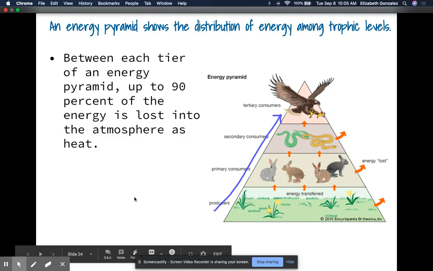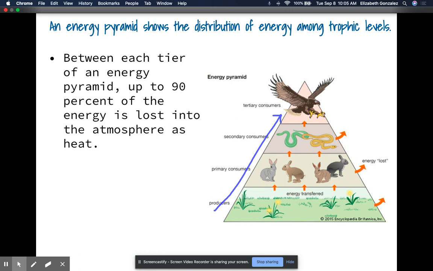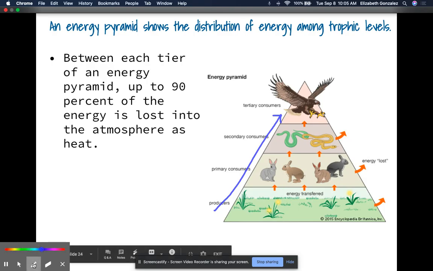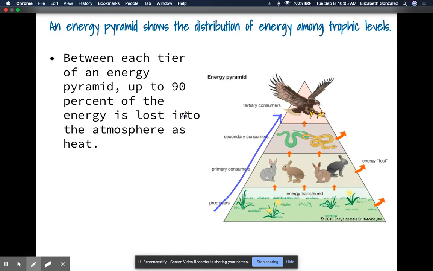So between each tier of the energy pyramid, up to 90% of the energy is lost into the atmosphere as heat. So every time we go up, it loses 90% of the energy. So if I take 90 from 100, what percentage is passed on? It's going to be only 10%. So we kind of call this the 10% rule. So 10% gets passed on.